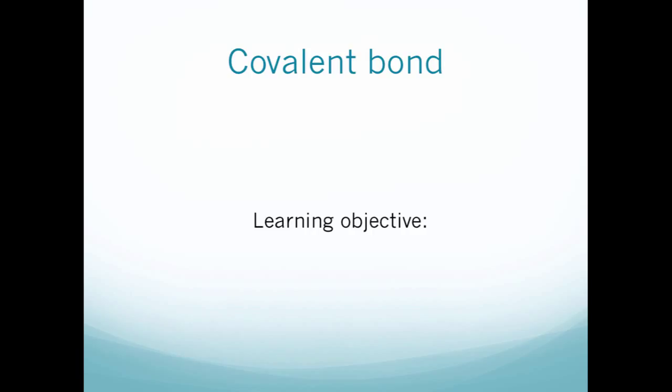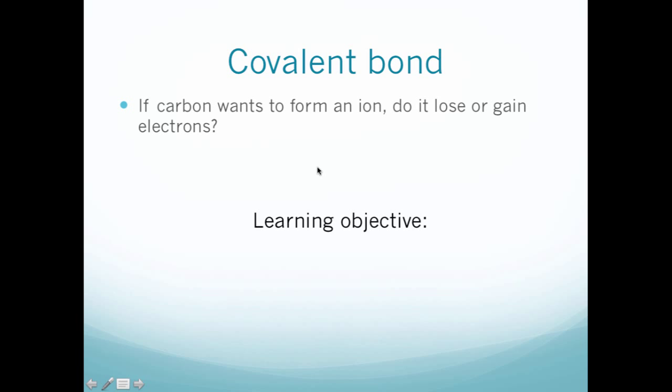We were talking about if you are a non-metal, you will usually lose one electron. If you're a metal, you will gain one electron because metals, you are rich. You have extra money, you don't care, you lost it, you don't care. Non-metal, you grab it because you're poor, you grab it into your pocket. But if you are an atom that has only 4 on the outside, what do you do? So if a carbon wants to form an ion, does it lose or gain electrons?